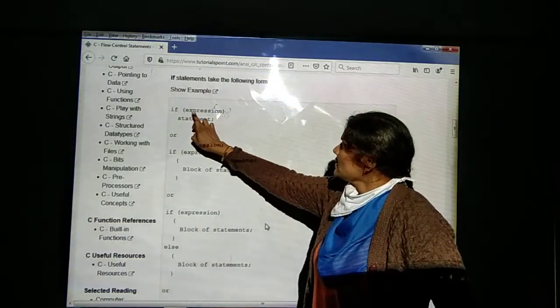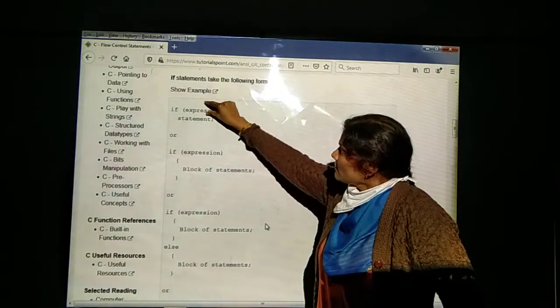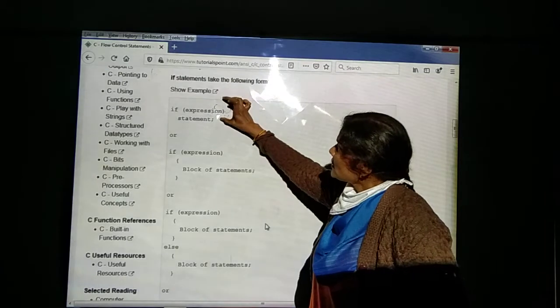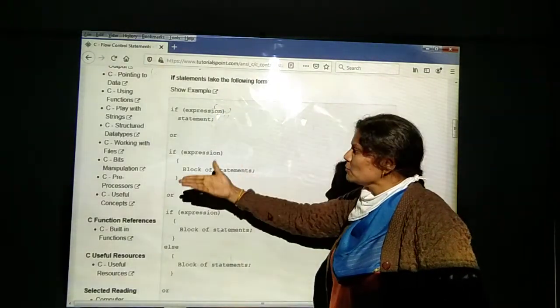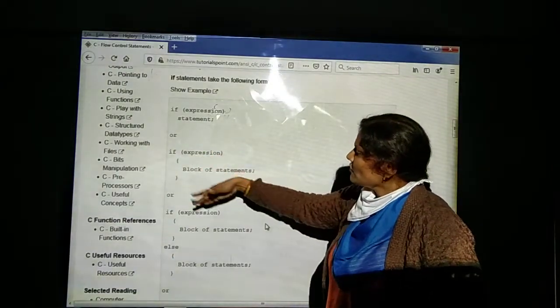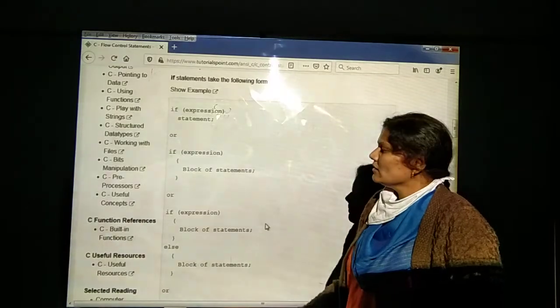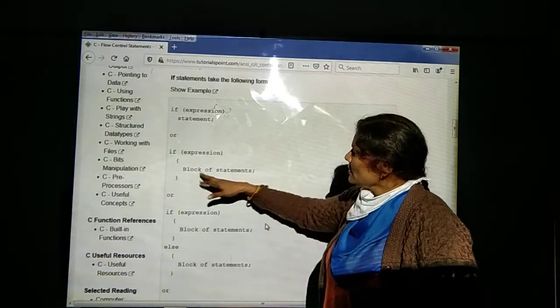Within the parentheses, here we are going to be writing the expression. Here we are going to be writing a single statement, and we can also write multiple statements. How do we write an if expression when we are writing a block of more than one line of statements?